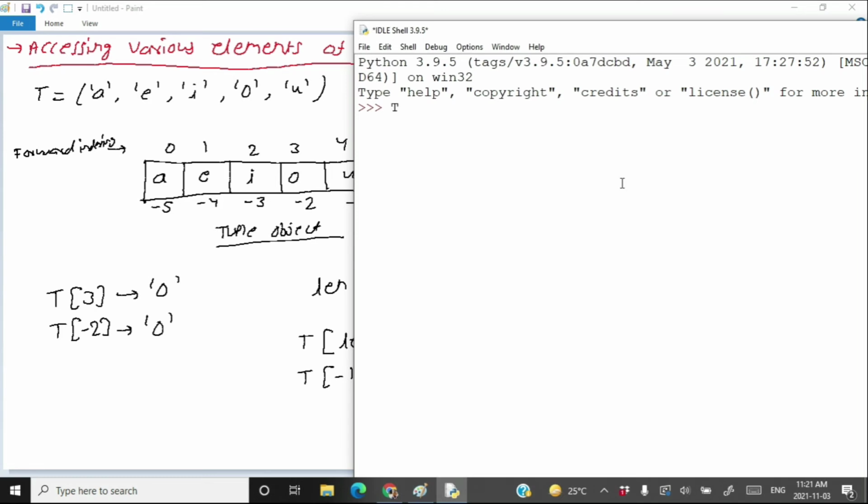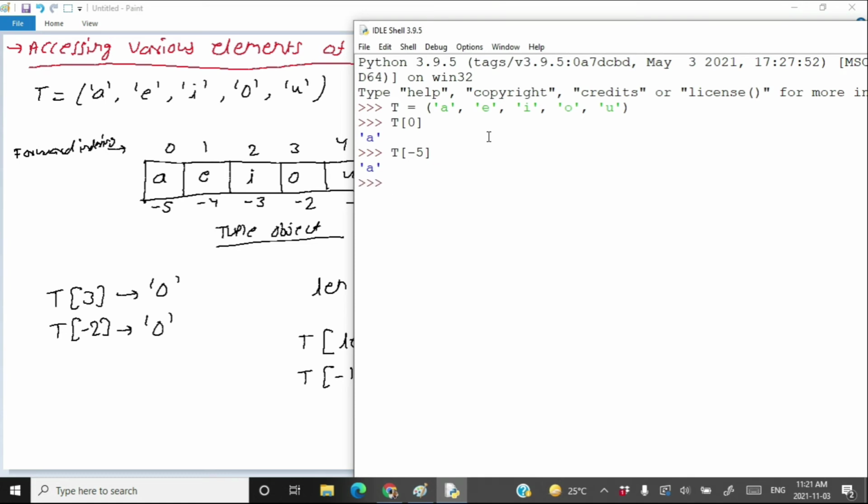Create a tuple t equal to a, e, i, o, u as its various elements. Then type t[0] in order to access the first element of the tuple. And if you type t[-5], that is also going to give the same element, because as you can see here, 0 and -5 are pointing to the same element, that is a.